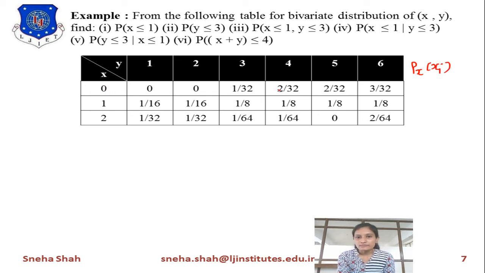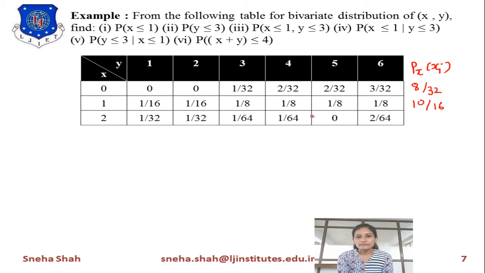So when we take x equals 0, the summation of all these terms means 1 by 32 plus 2 by 32 plus 2 by 32 plus 3 by 32. It means 3 plus 2 is 5, 5 plus 2 is 7, plus 1 means 8 by 32. So its value is 8 by 32. Similarly, if we find the value for this, the addition equals 1 by 16 plus 1 by 16 plus 1 by 8 plus 1 by 8 plus 1 by 8 plus 1 by 8. So the answer of this equals 10 by 16.